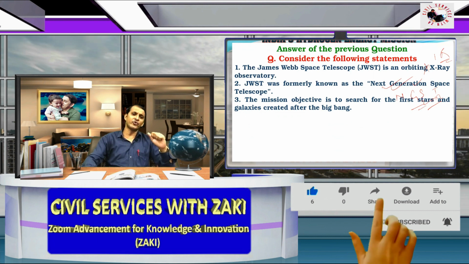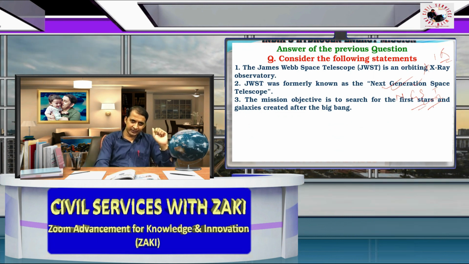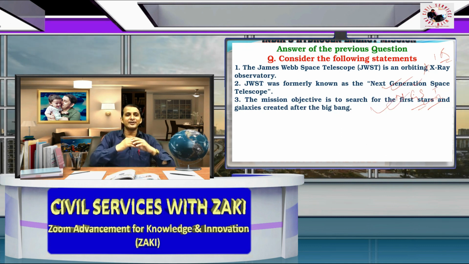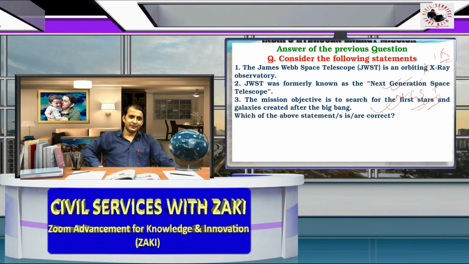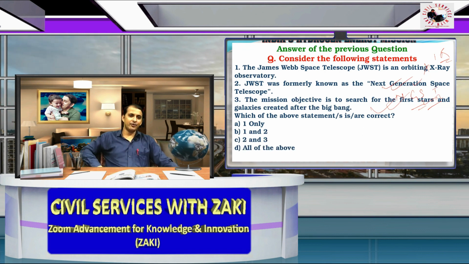It is also right. So 2 and 3 are right. Which of the above statements are correct? A, 1 only. B, 1 and 2. C, 2 and 3. D, all of the above.